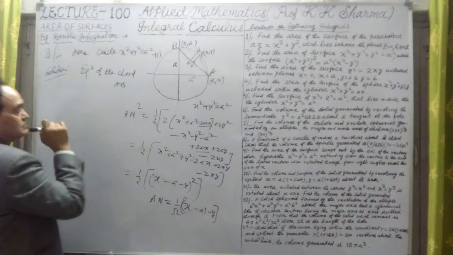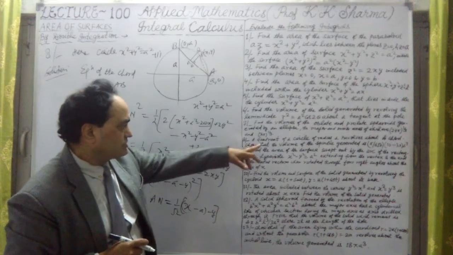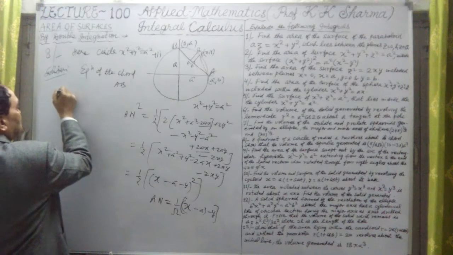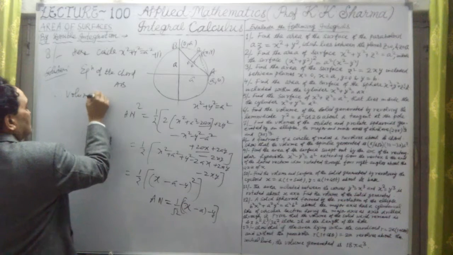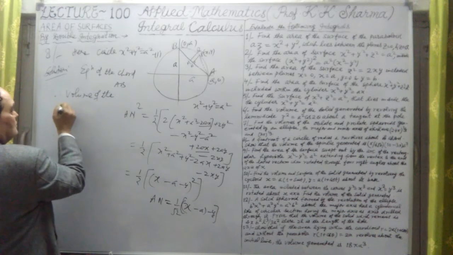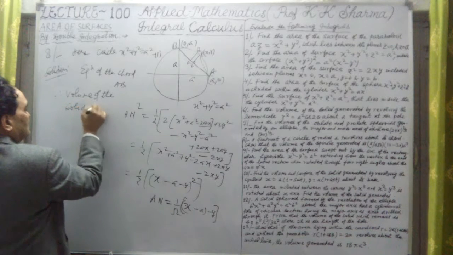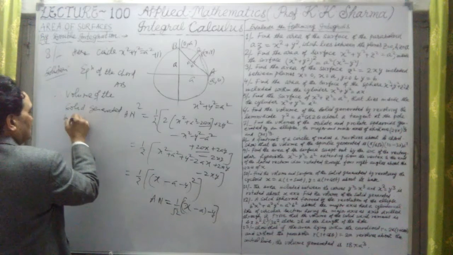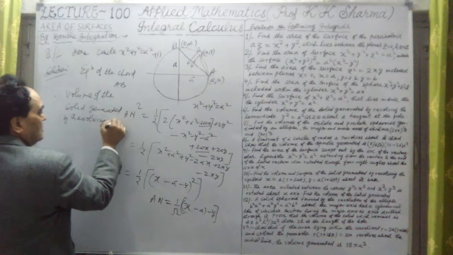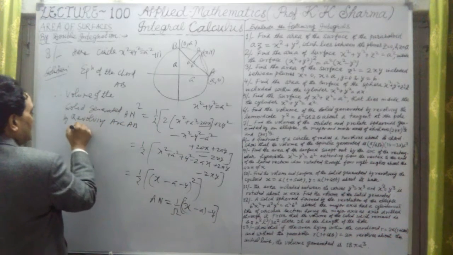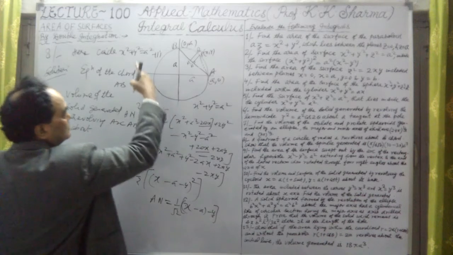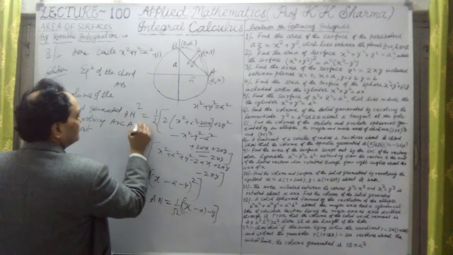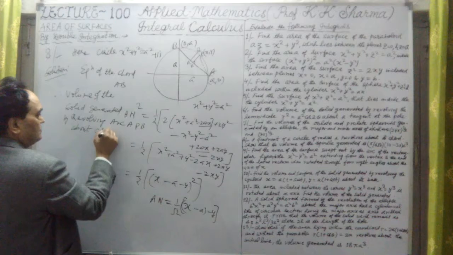Volume generated will be, this is now one quadrant only, a quadrant of a circle, so only quadrant limits will be 0 to a for x. Therefore volume of the solid generated by revolving arc APB about chord AB.